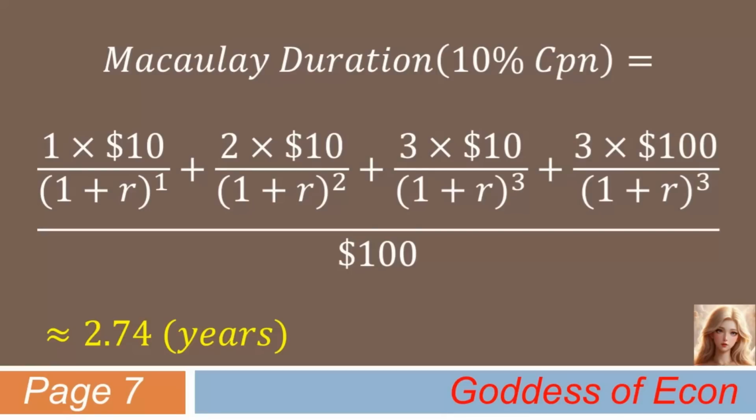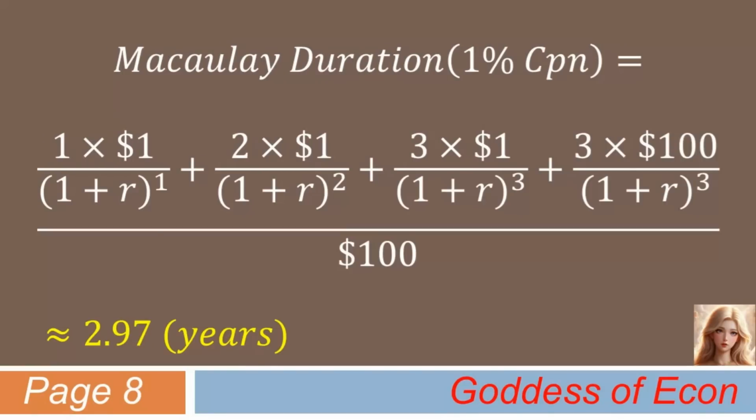Okay, just to make sure, let's look at another example. This time, let's do the reverse. That is, let's look at the case where the bond pays only 1% coupon. Will Macaulay duration be longer than in the past examples? Here is the calculation. Wow, as expected. The Macaulay duration of 2.97 years here is very close to the bond's maturity, 3 years. This is because almost all of the cash flows are occurring in the last year, that is, year 3.